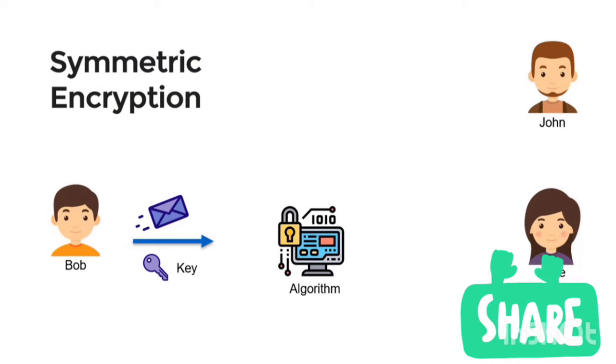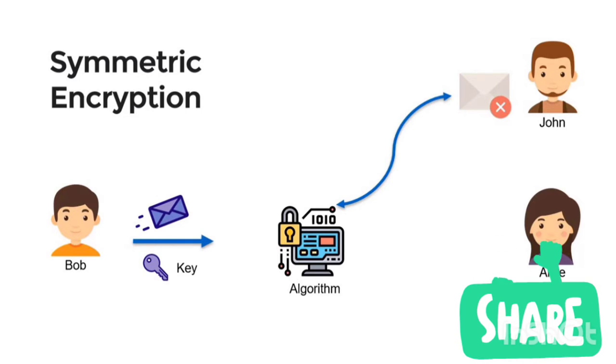So they arrange a personal meeting and share a secret key with each other, and both parties keep the key in a secure place. Now whenever Bob wants to send a message to Alice, he encrypts his message with the key, producing a ciphertext using some algorithm. Now John, who is a malicious person, gains access into the messaging system and accesses the message, but he can't read anything because it's encrypted.